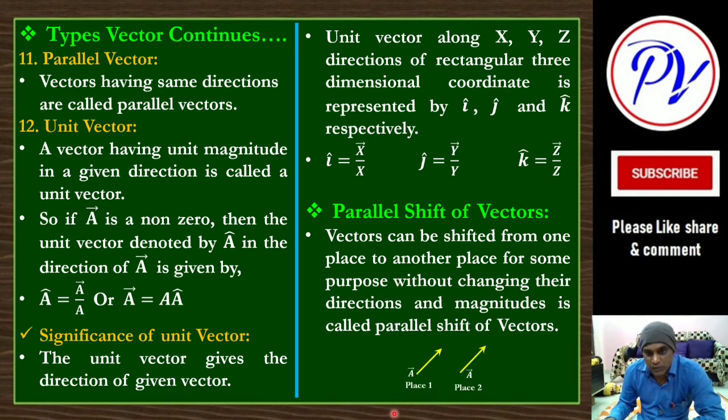Like suppose this is place 1 and a bar was drawn here, and the same is drawn here. So this place and this place are different, but we have maintained the direction and magnitude. So this is called parallel shifting. In this way we can shift. While shifting, we cannot change its direction. If you draw at another place, that direction should be the same, and the magnitude or length of that arrow should be the same. That is called parallel shifting. Okay, this we will use in finding the angles.